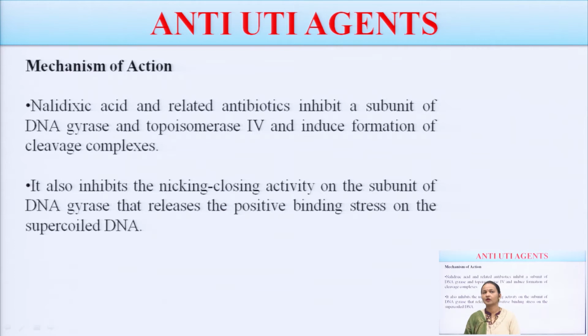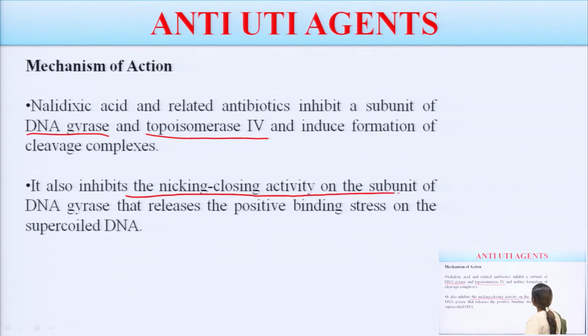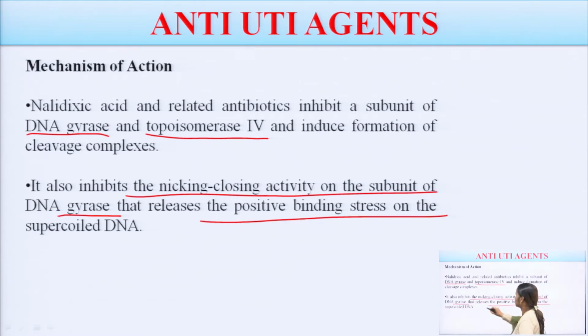Nalidixic acid and related antibiotics inhibit a subunit of DNA gyrase and topoisomerase 4. It inhibits 2 enzymes, DNA gyrase and topoisomerase 4, and they induce formation of cleavage complexes. It also inhibits the nicking-closing activity of a subunit of DNA gyrase that releases the positive binding stress on the supercoiled DNA. I will tell you how.